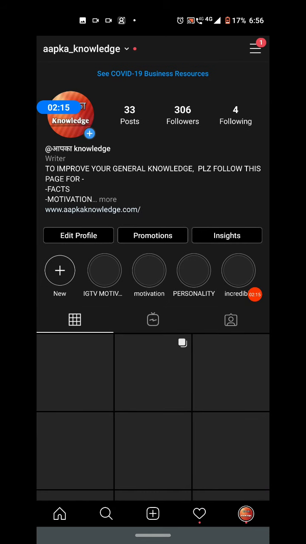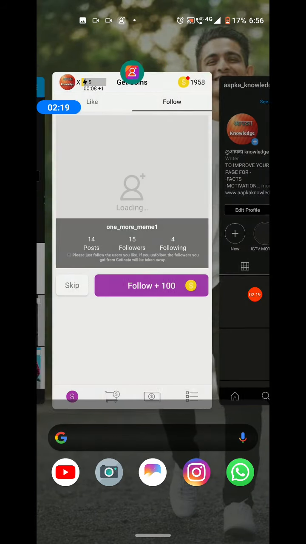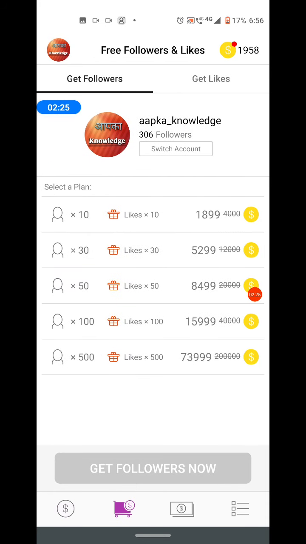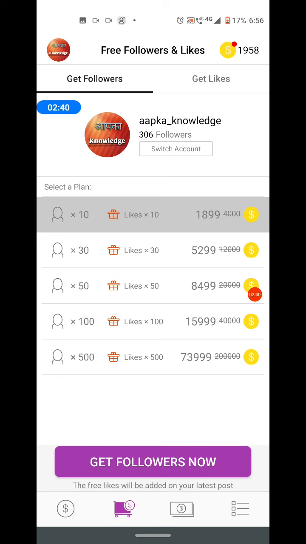Now I am giving order for free followers by this application. This is 100% real application. You can trust blindly. So now I have 190.58 coins. So if we want to increase 10 followers, we will give 189 followers. So you can see we have now 306 followers.